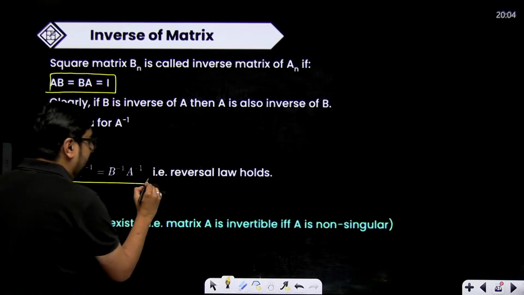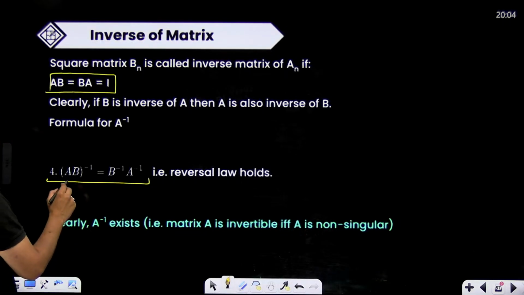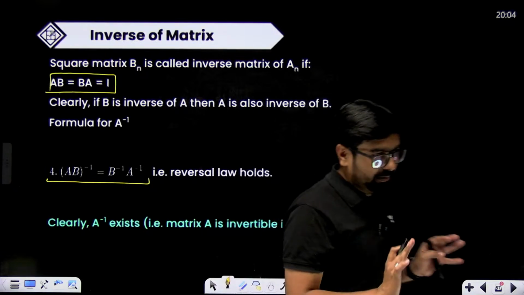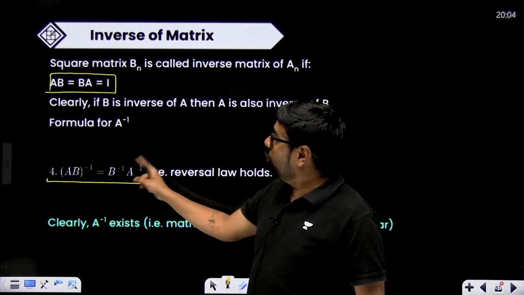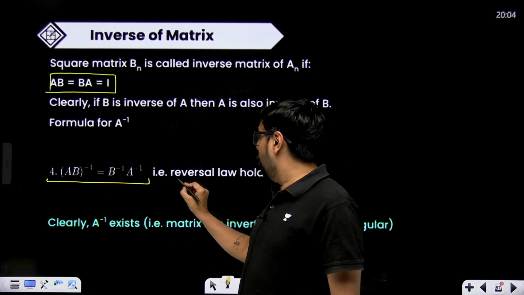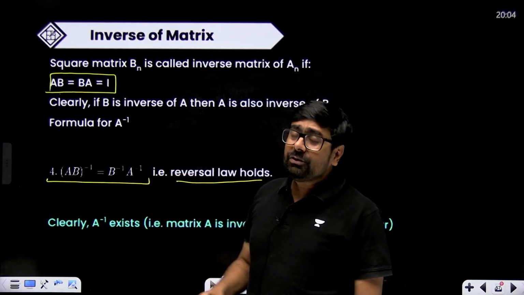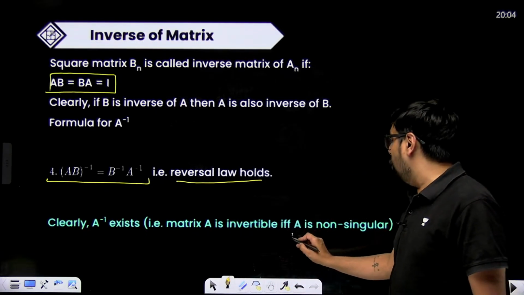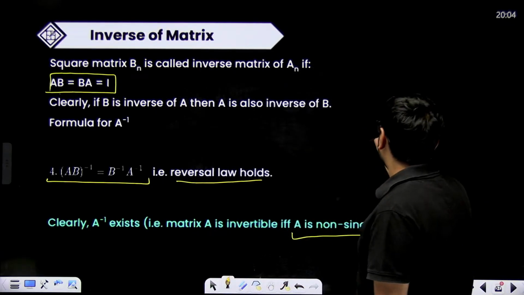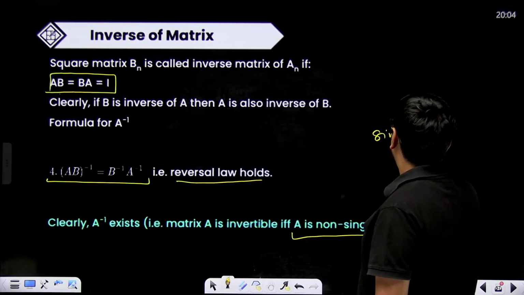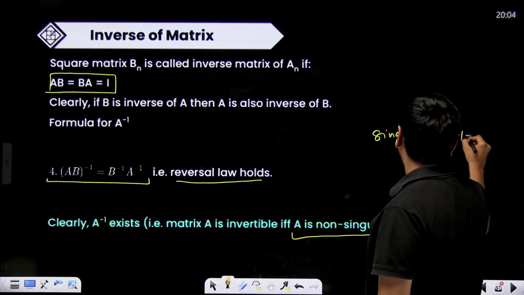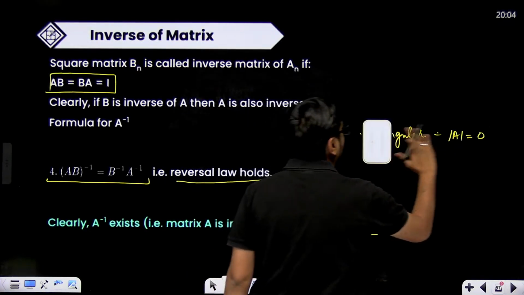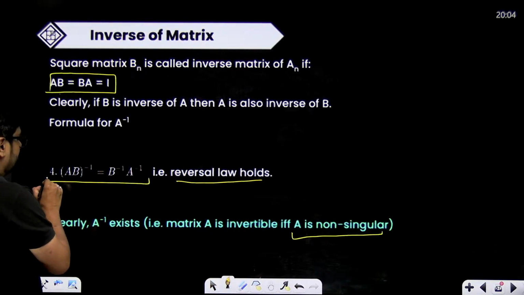And one property you should remember: in inverse also the reversal law holds. AB whole inverse is equal to B inverse multiplied with A inverse. This much part only is there in your matrix chapter. Reversal law also holds for transpose as well as for matrix. Now A inverse exists if A is non-singular. Singular means if the determinant of the matrix is equal to 0, otherwise non-singular. We'll again come to this part. For now, only this much is required for you.